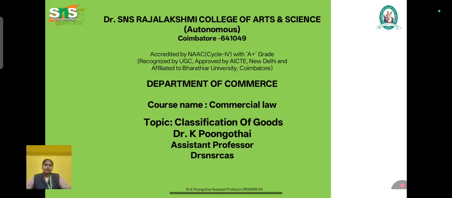Now we are going to discuss the topic of commercial law. In that commercial law subject, classifications of goods. In the previous slide we discussed what is a contract of sale of goods, what is a sale, and what is an agreement to sell. Now we are going to discuss the classifications of goods.